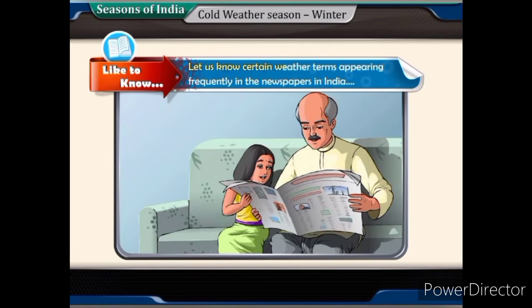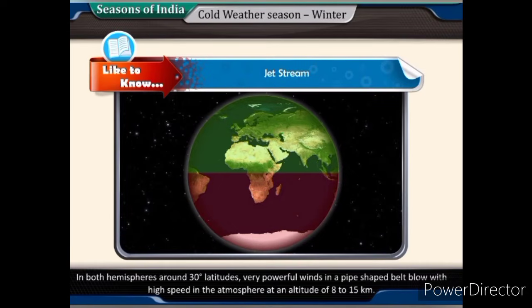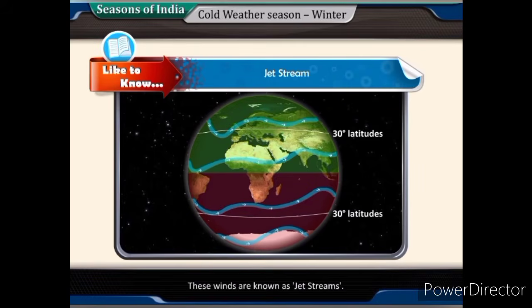Let us know certain weather terms appearing frequently in the newspapers in India. Jet stream. In both hemispheres around 30 degrees latitudes, very powerful winds in a pipe-shaped belt blow with high speed in the atmosphere at an altitude of 8 to 15 kilometers. These winds are known as jet streams.